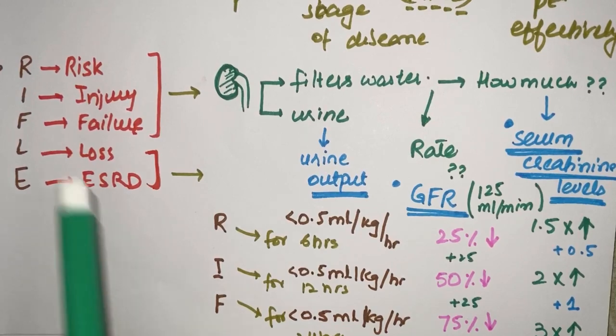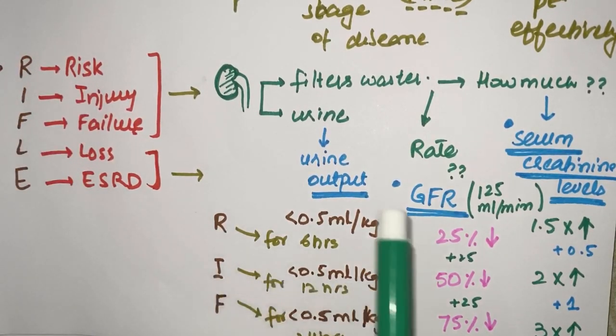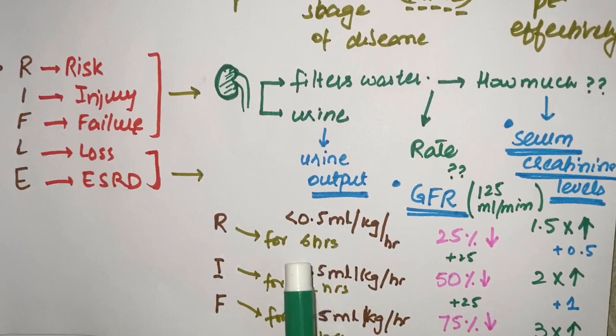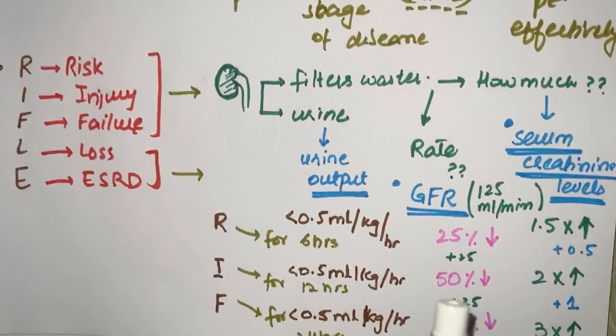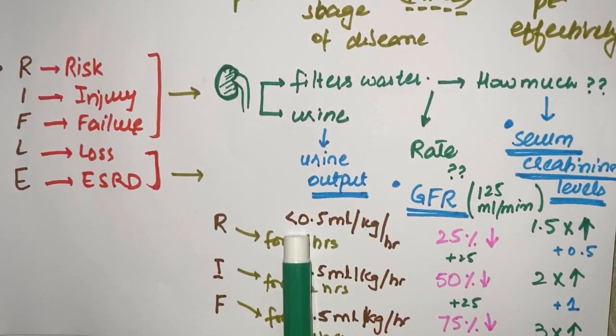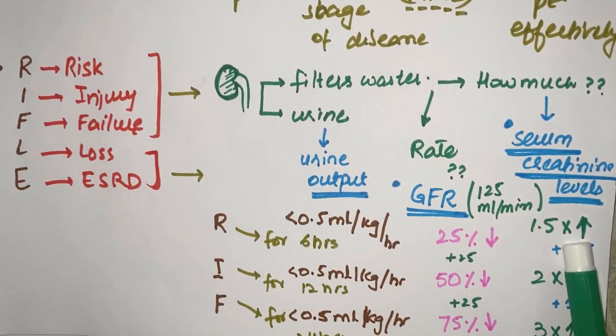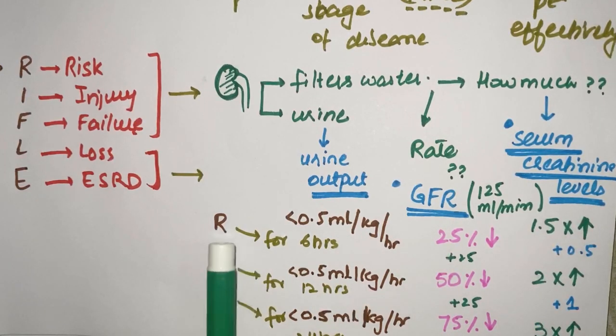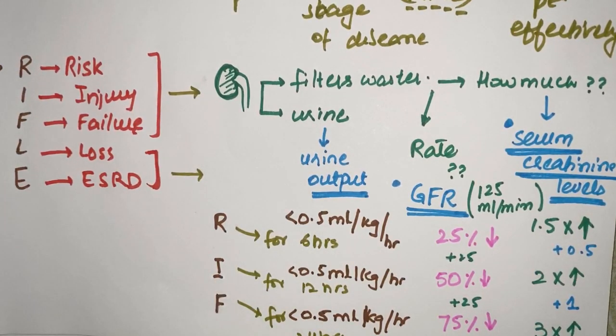I'll give a quick recall for risk, injury and failure. For risk, to define, urine output is less than 0.5 milliliter per kg per hour. Memorize this value. If this is for 6 hours, then it's risk. Double it for 12 hours, it's injury, and double it for 24 hours, then it's failure. Talking about serum creatinine levels, take this 0.5 to add here. 1.5 times increase in the serum creatinine levels, risk, plus 0.5, 2 times, injury, plus 1, double it, 3 times increase, it's failure.